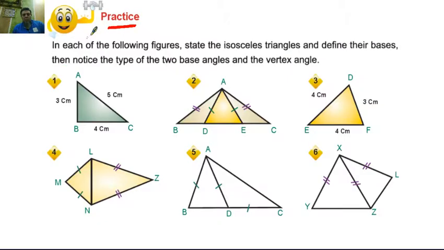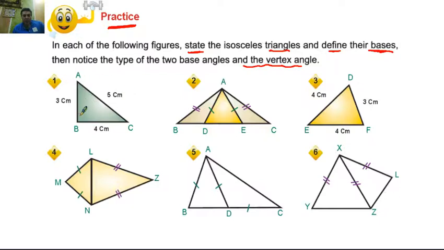Practice. In each of the following figures, state the isosceles triangle and define its bases. Then notice the type of the two base angles and the vertex angle.